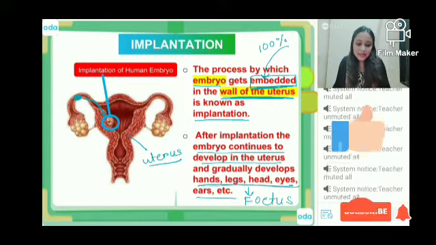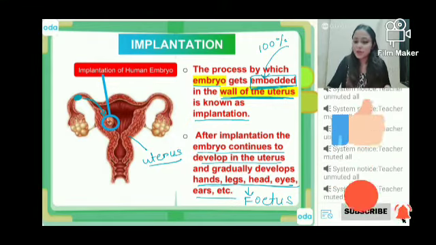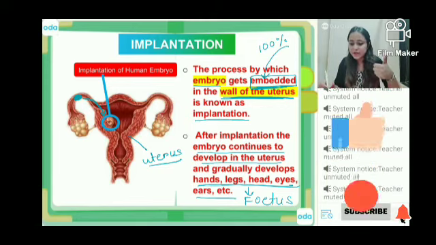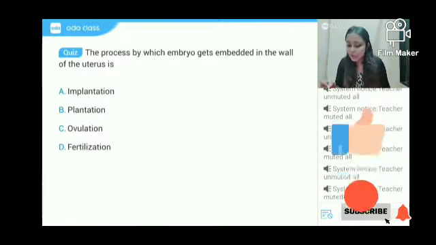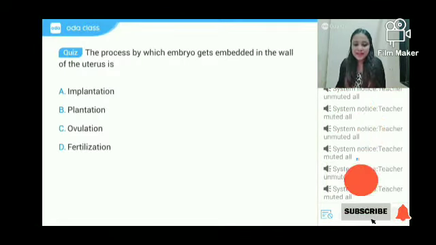No, the name is implantation. Implantation is the name of the process, not plantation. Okay? Let's go.